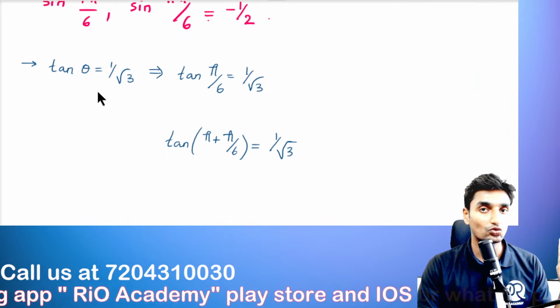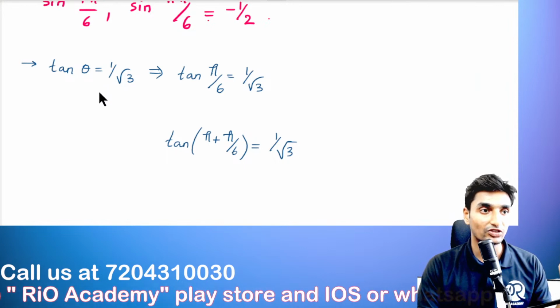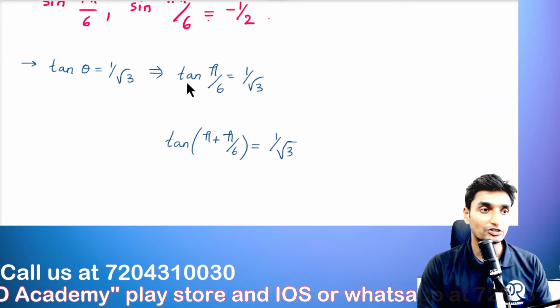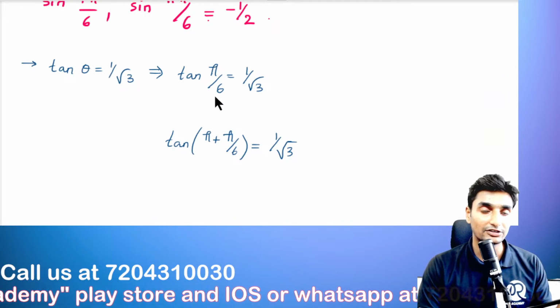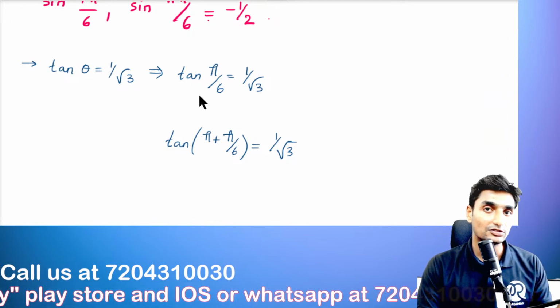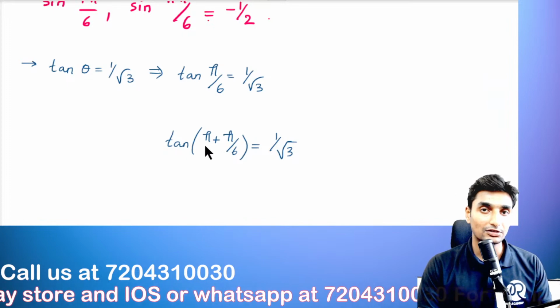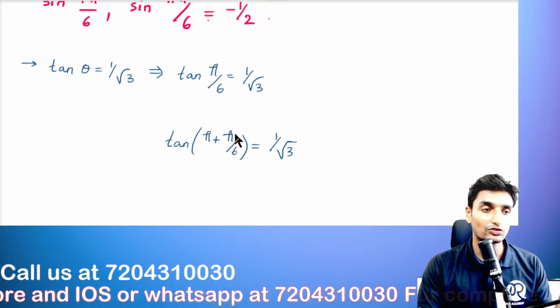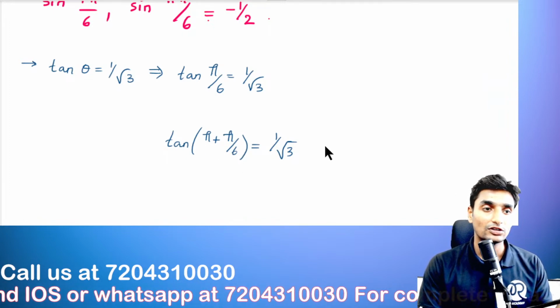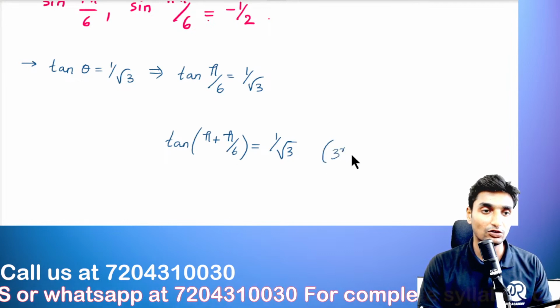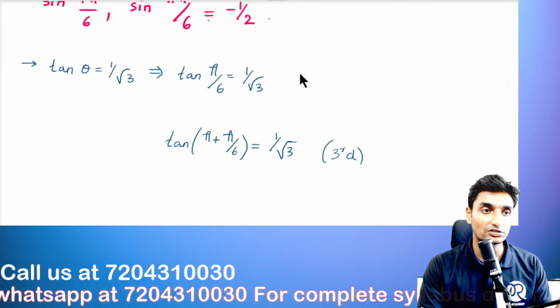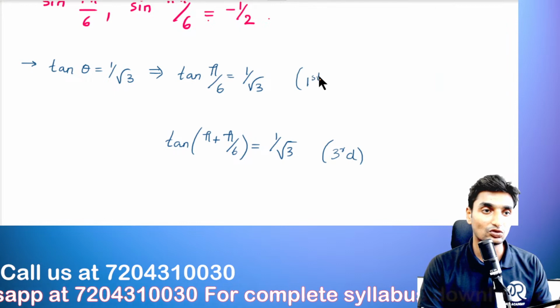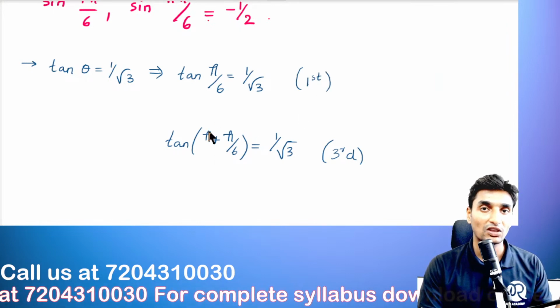So there are only 2 quadrants where tan is positive. That is the first quadrant, where I mentioned the angle here, tan of pi divided by 6, and then the third quadrant. So pi is nothing but 180 plus any angle that will lie in the third quadrant, guys. So the given value of tan is positive in the third quadrant and in the first quadrant. Those two values I have already mentioned here.